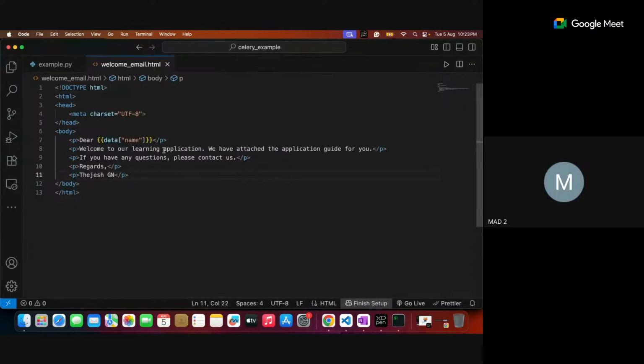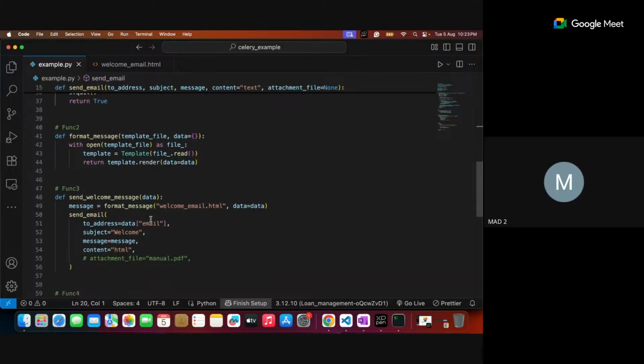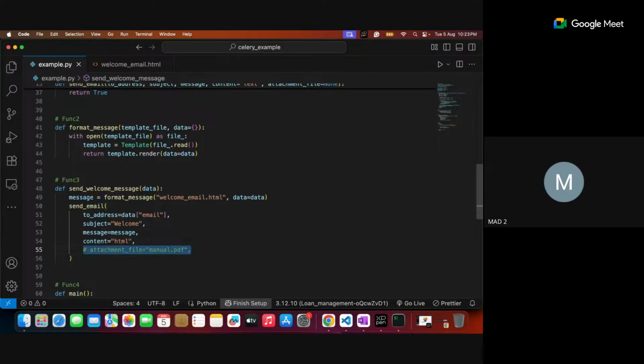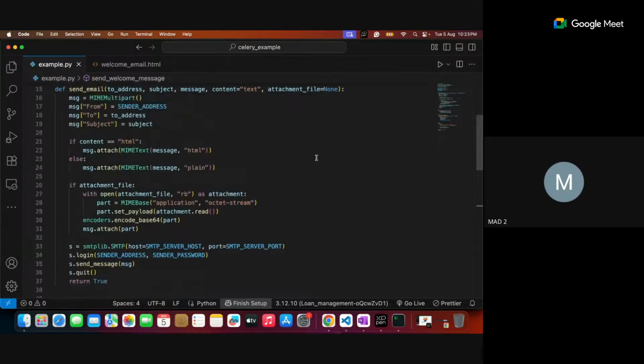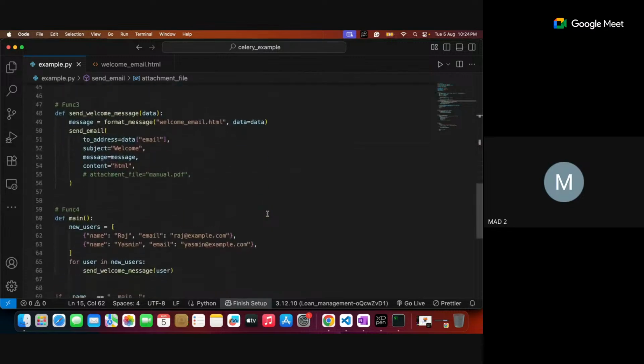So the mail you are sending is in HTML format, and every time the name is dynamically generated through the Jinja template. That's what the template does: it reads the file data, and that is rendered as the formatted message. But I don't want to send any attachment, so I commented out line 55. I don't want to send any PDF or attachment, so I made it manual. Once I made it manual, my attachment file is none. So all this is okay.